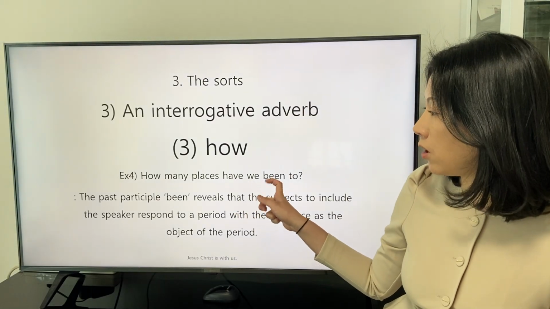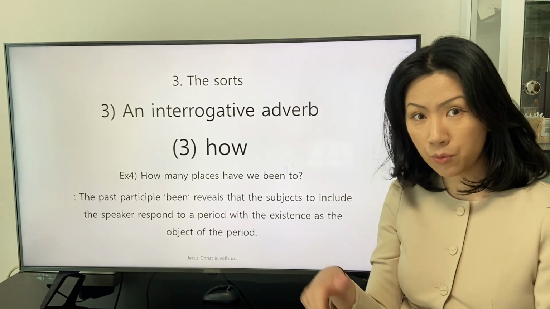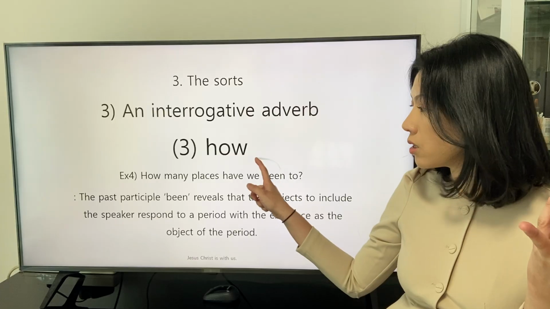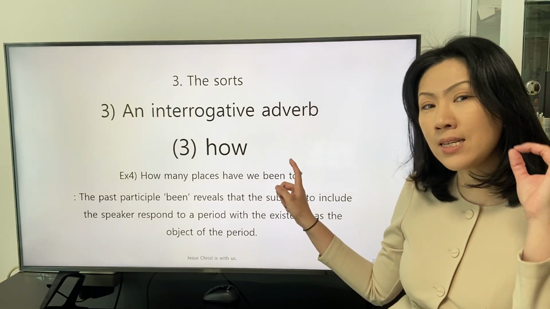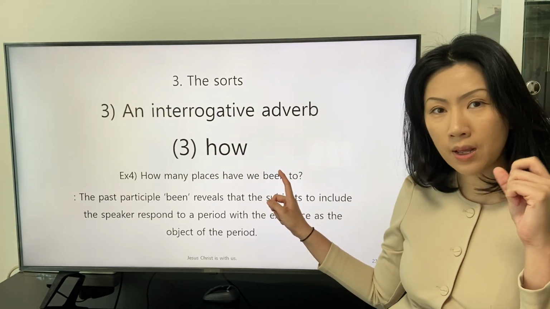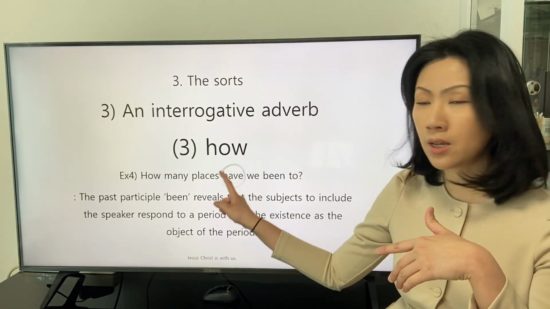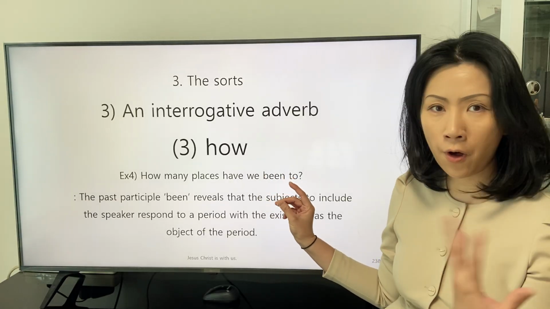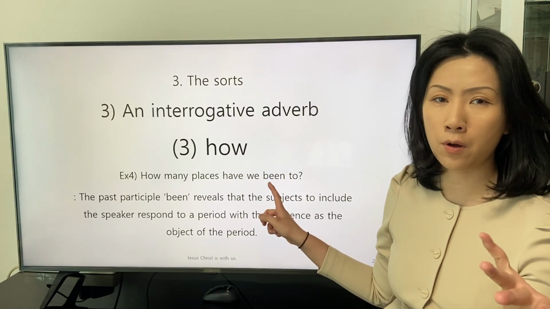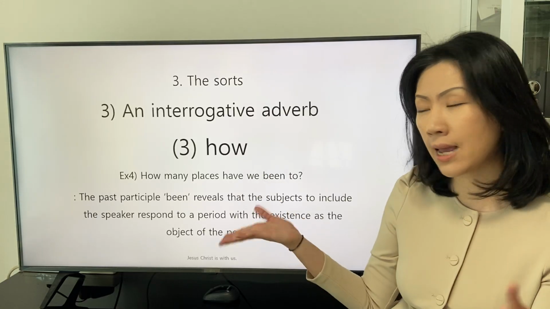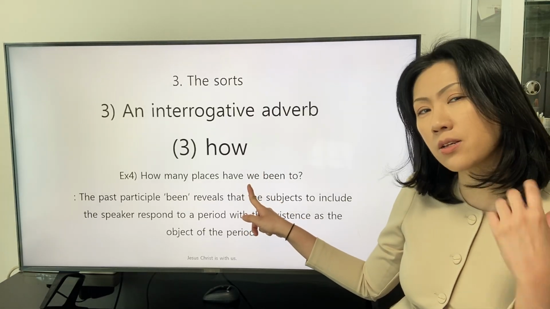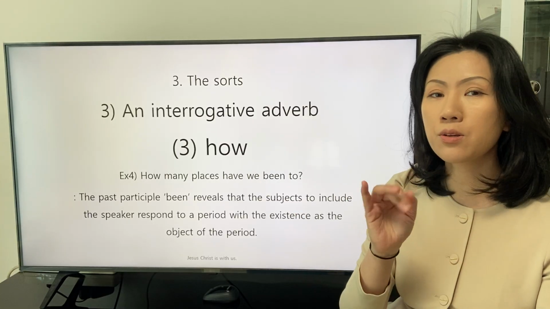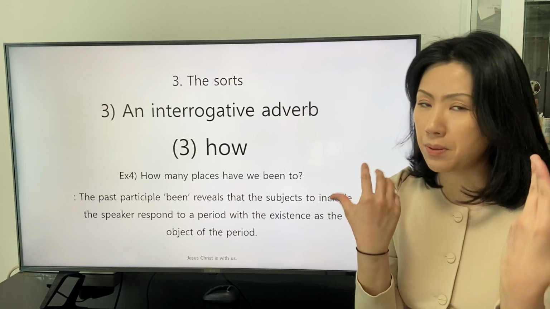The form of the past participle been describes the subject in an indirect way after the intransitive verb have. We can say that the form of the past participle been reveals that the subject, including the speaker, is the period receiver for the experience.